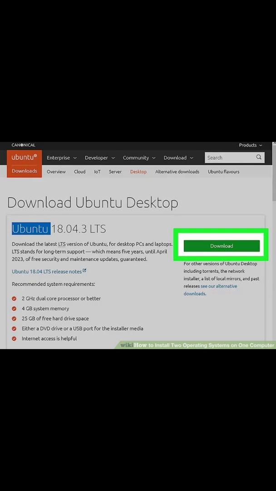The following links contain operating system ISO images you can download, such as Windows 10, Windows 8, Windows 7, Ubuntu, Linux Mint, Debian. Installing Mac OS on a non-Apple computer is more complicated than installing other operating systems, but it is possible.